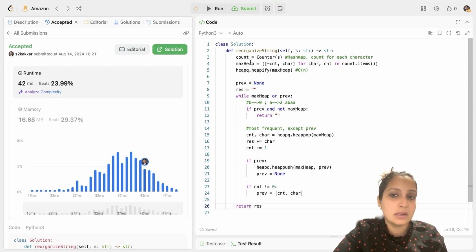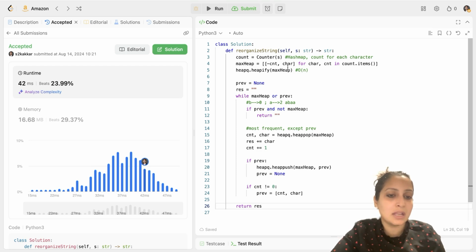First we need the counts or occurrences of each alphabet. For that, we use the Counter function from Python, and we did count is equal to Counter(s). After that, I initialize my max heap variable, which is not a heap right now. I'm just doing a list comprehension and creating a list. So here I create a list of minus count comma character, because there is no max heap in Python. There is only a min heap.